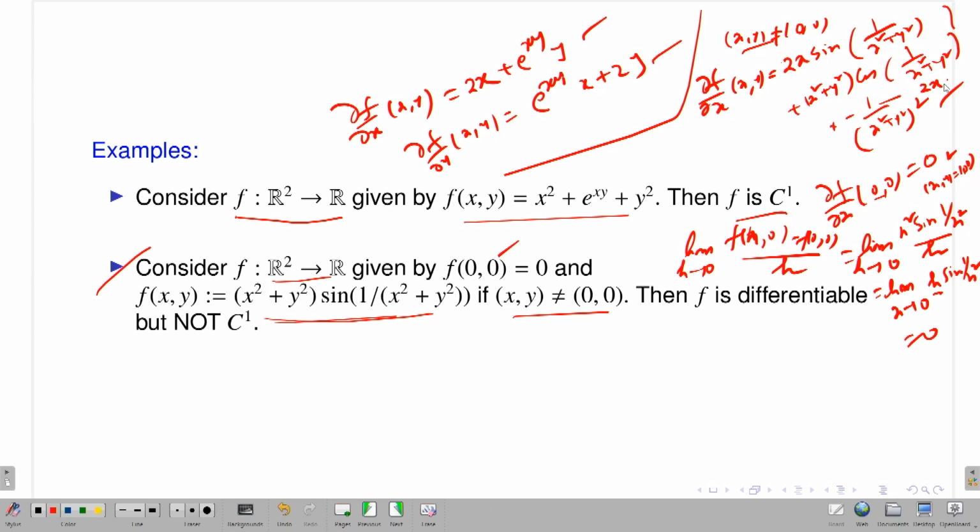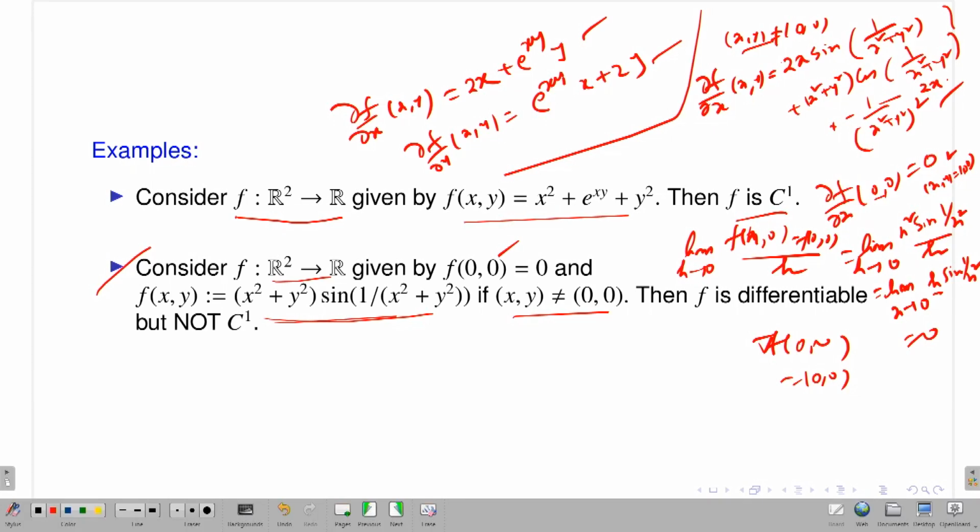So I have the gradient vector, that means gradient of f at (0, 0), this exists. What vector is this? This is the (0, 0) vector, that I know. But that does not mean that my function is differentiable or that the total derivative exists. First you have to check the gradient vector at the point (0, 0), along with that you have to check that the limit of the quotient should be 0, if you remember.